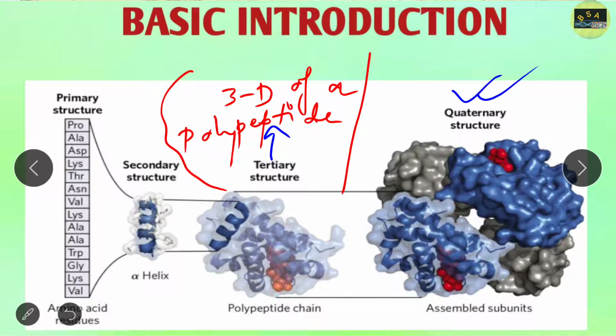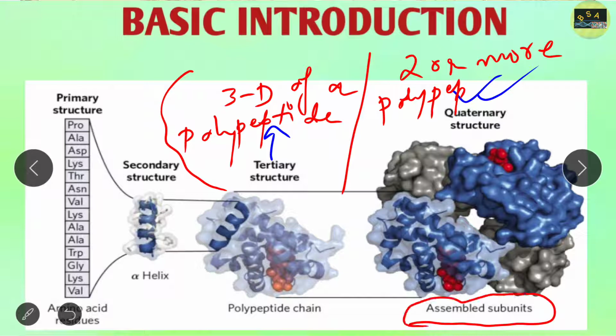Now, note it down: when a protein has two or more polypeptide subunits, their arrangement in space is what we consider. These are the assembled subunits, and each is a polypeptide chain with its own tertiary structure.